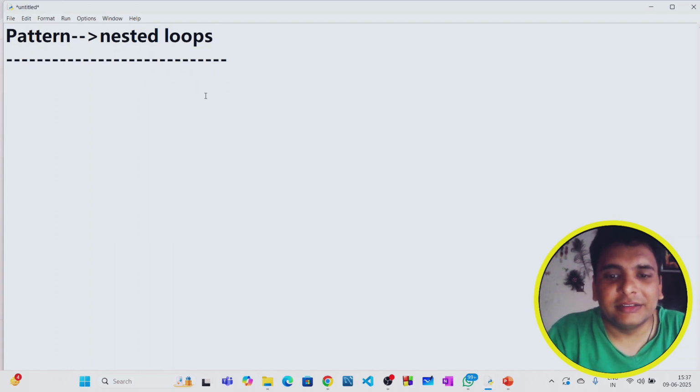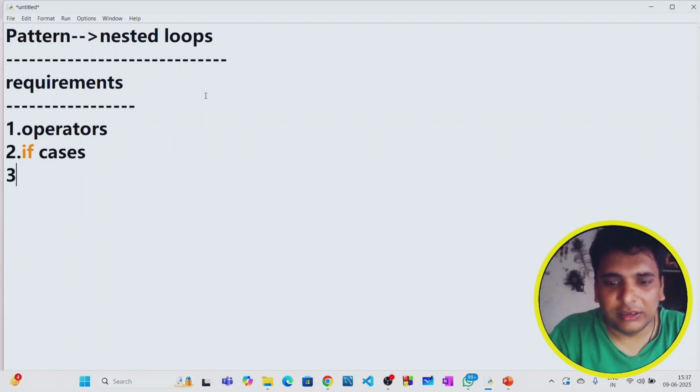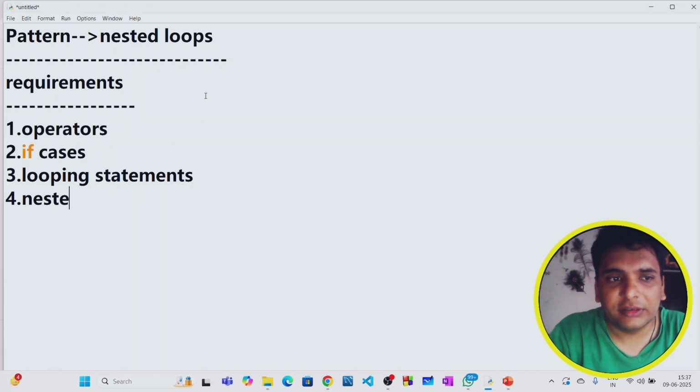So the requirement is you should know the conditions, you should know the operators. The requirements to understand this concept: the first thing is basics of some fundamentals, like you should know operators, and then you should know if cases, and then looping statements, and the fourth one is nested loops, how it works. All these things you should know.